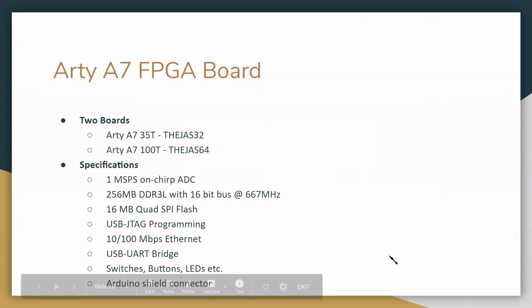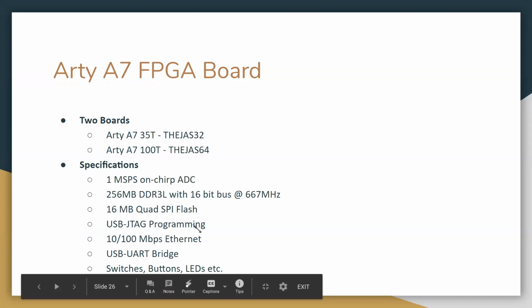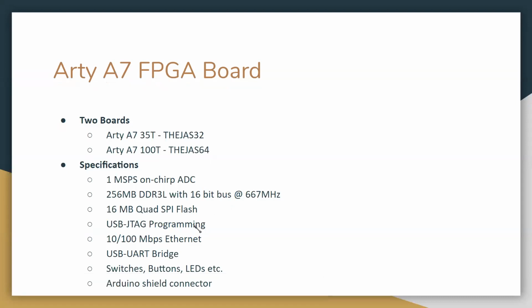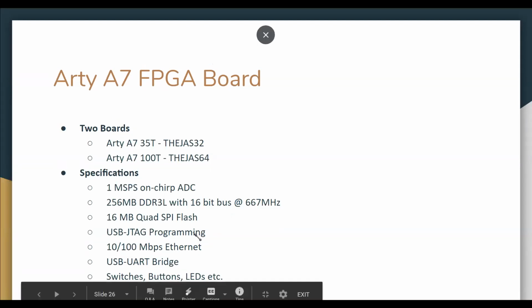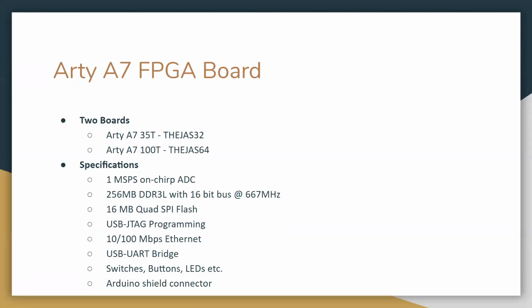So these are few of the specifications of RT FPGA board. Most of them we can go through the datasheet. I have also not gone much through the datasheet of this FPGA board.